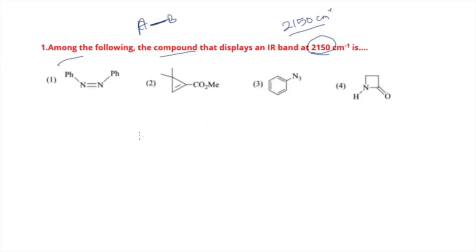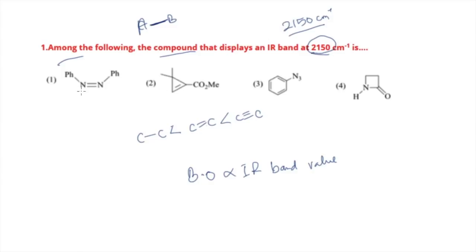That's why a carbon-carbon single bond will have a lesser IR value compared to a carbon-carbon double bond, and that will be lesser as compared to a carbon-carbon triple bond. So you just have to think about the bond order. Bond order is directly proportional to your IR band value, and the band value here is 2150 centimeter inverse.